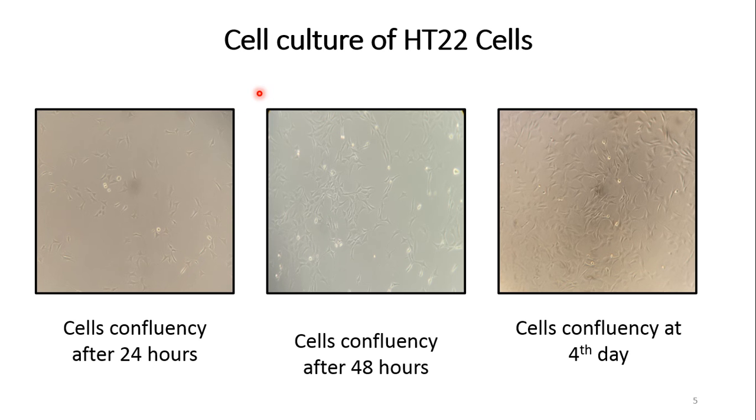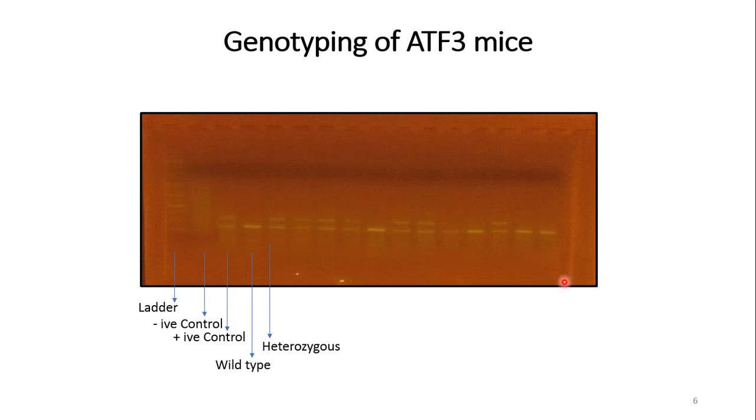In this experiment, I learned about the cell culturing of 8022 cells, and here is the confluency of 8022 cells after 24 hours, after 48 hours, and at 4 days. I also learned about the genotyping of ATF3 mice. In my experiment, I found 6 wild type mice and 7 heterozygous mice.